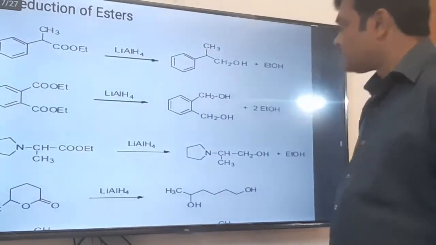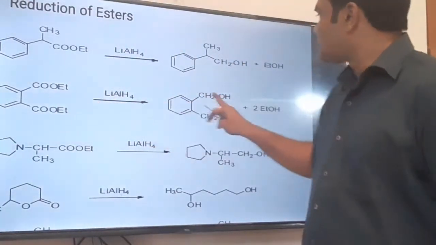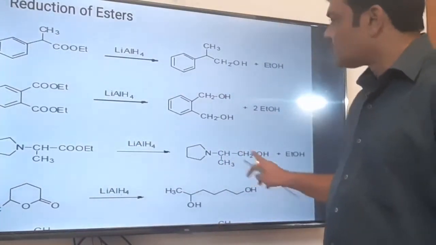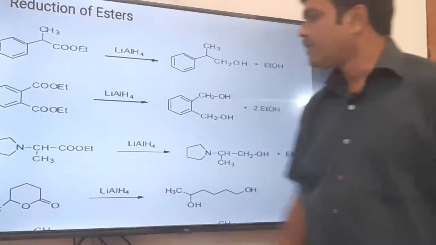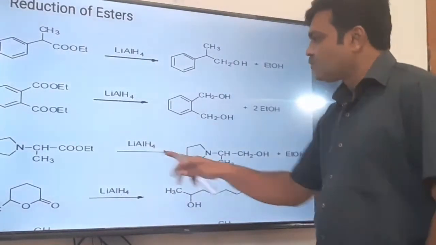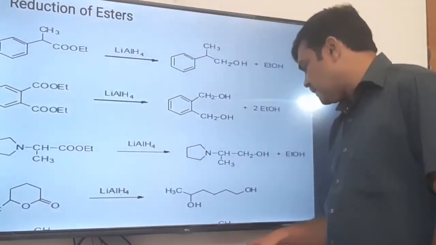These are the examples where the ester group is reduced to CH2OH group. Both ester groups are reduced to CH2OH group. This ester is reduced to CH2OH group without affecting this cyclic ring. It remains as it is, only COOEt, that is the ester, is reduced to CH2OH.